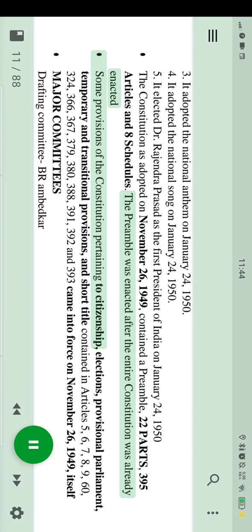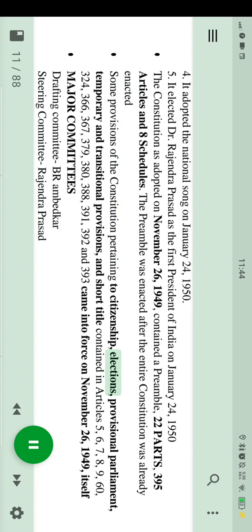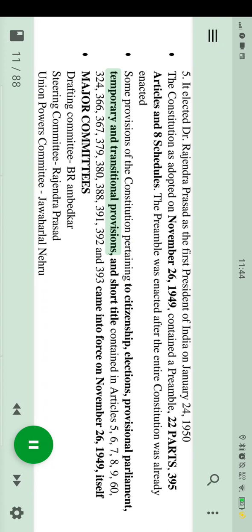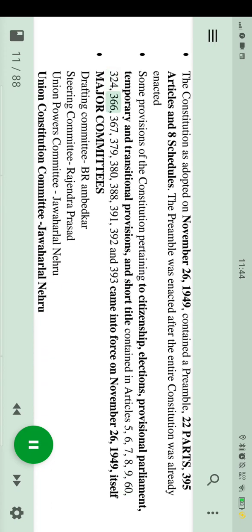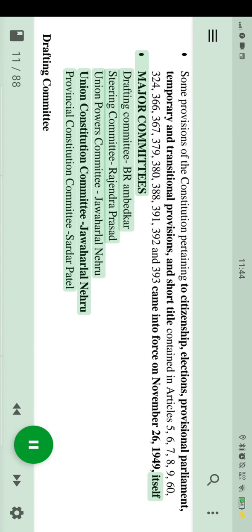Some provisions of the constitution pertaining to citizenship, elections, provisional parliament, temporary and transitional provisions, and short title, contained in articles 5, 6, 7, 8, 9, 60, 324, 366, 367, 379, 380, 388, 391, 392 and 393, came into force on November 26, 1949 itself.